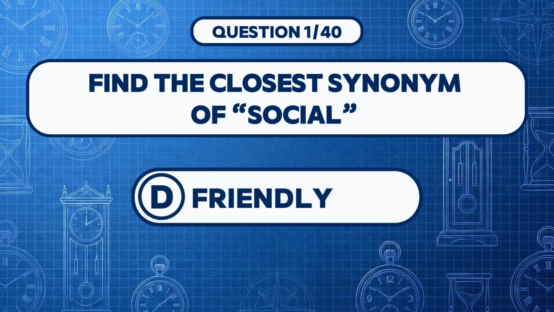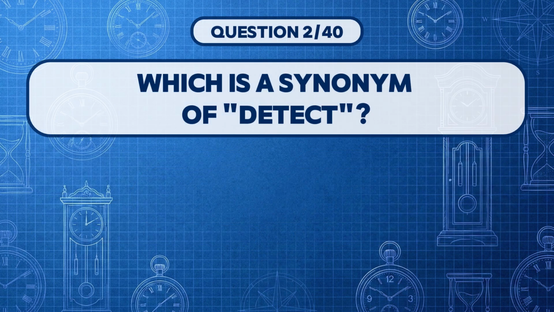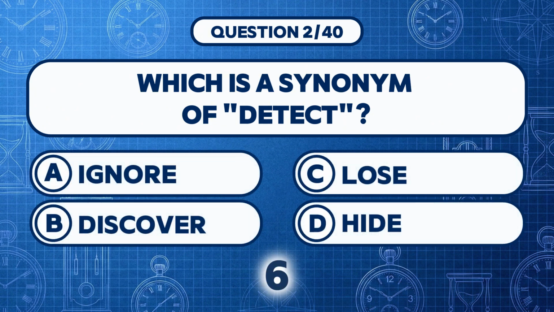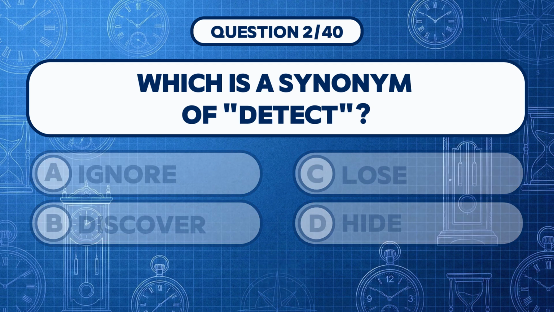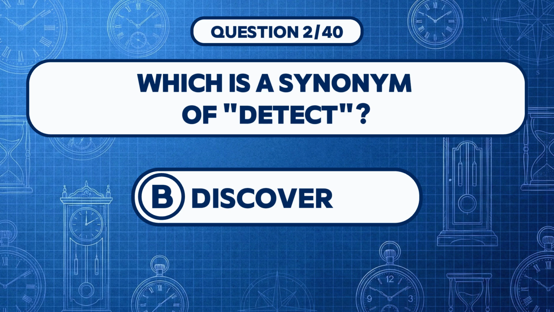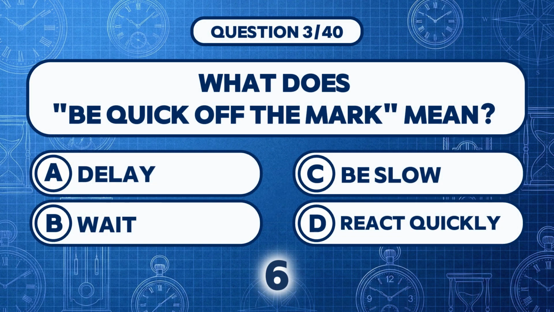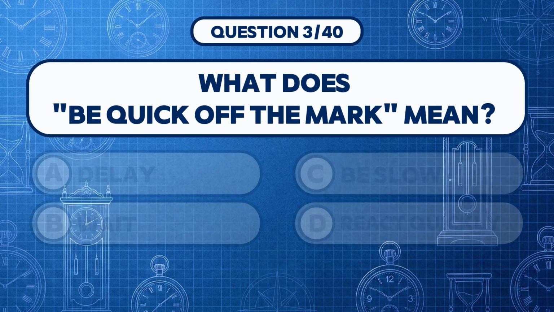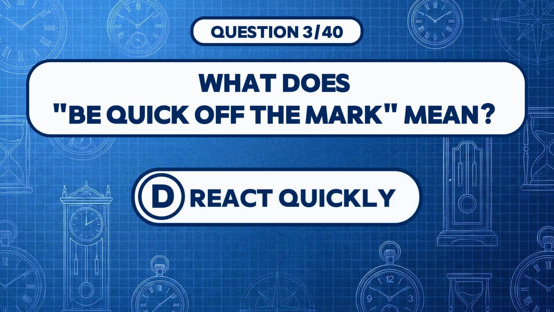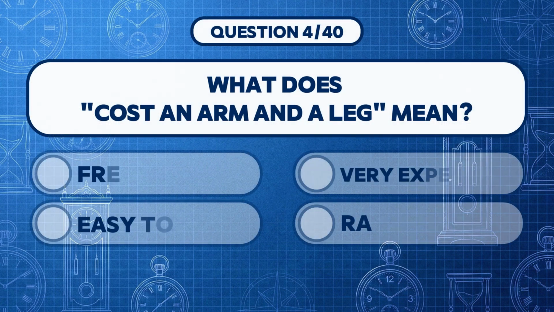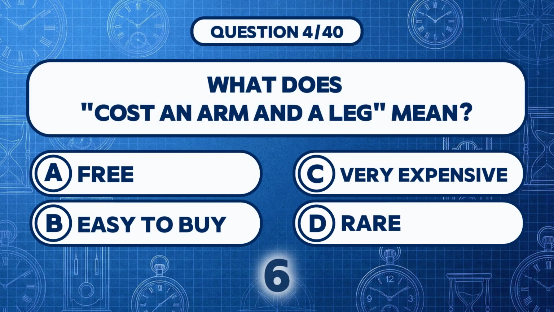Answer D, friendly. Which is a synonym of detect? Answer B, discover. What does be quick off the mark mean? Answer D, react quickly. What does cost an arm and a leg mean?